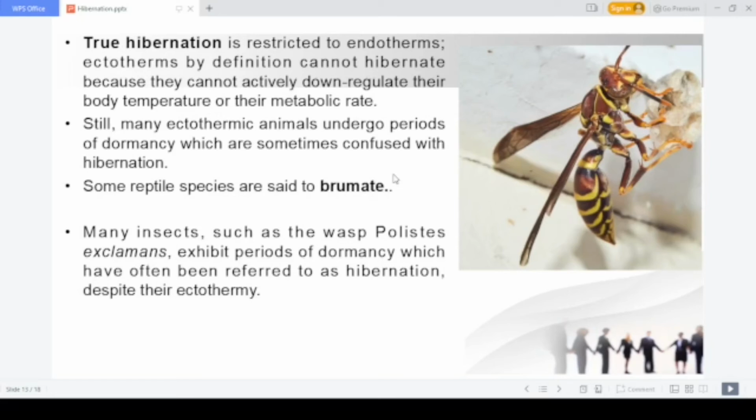Whereas insects and other lower animals cannot have a proper hibernation. Instead of hibernation, they exhibit a kind of brumation. Brumation means ectothermic animals going into some kind of dormancy. For example, here is a wasp, Polistes is the name of that wasp. Here we can also find a similar wasp, and they are also exhibiting some kind of dormancy, a kind of sleep, and that situation is known as brumation, not hibernation.